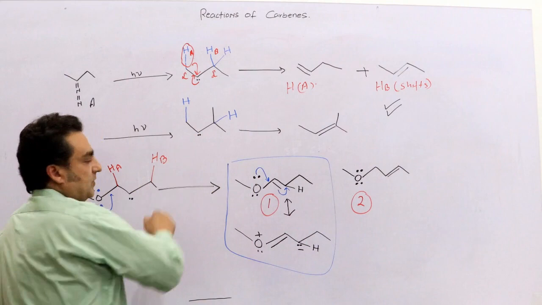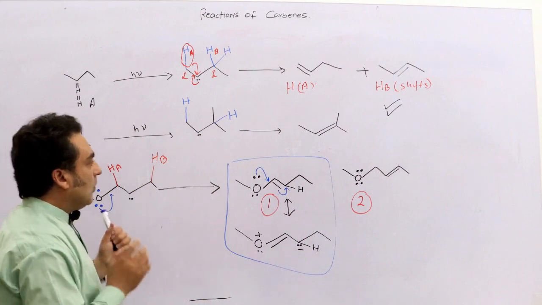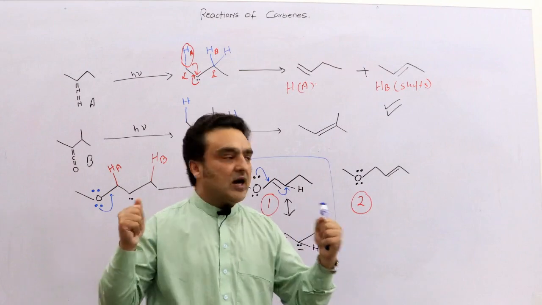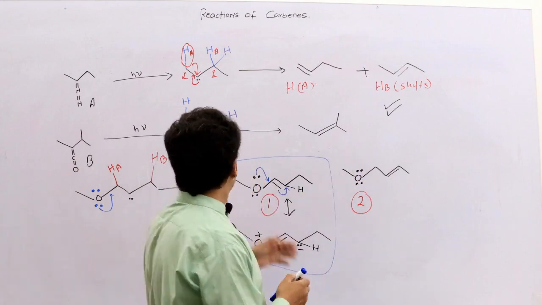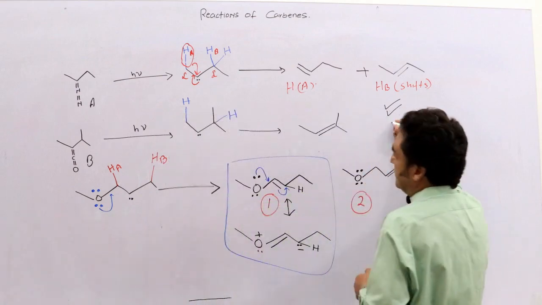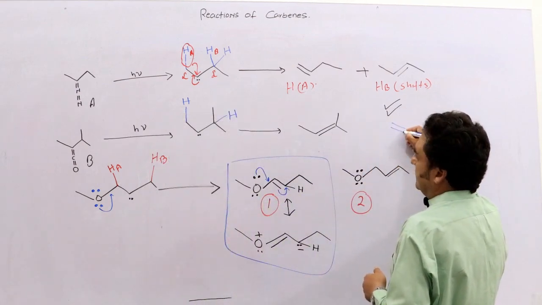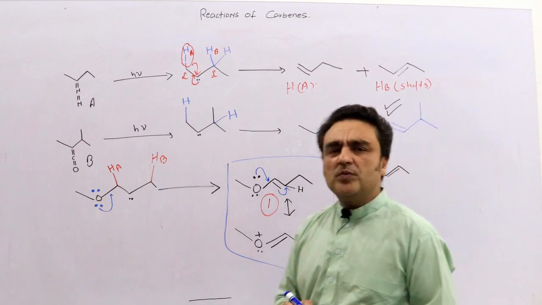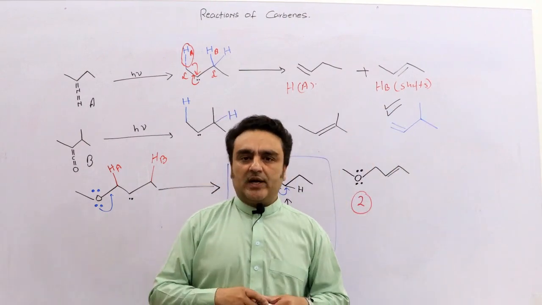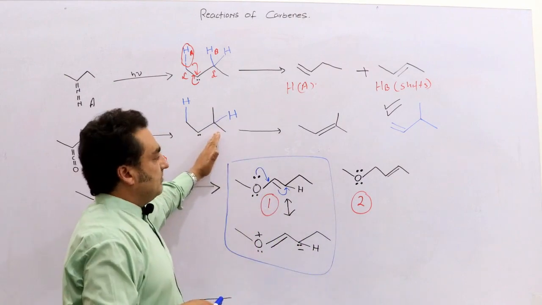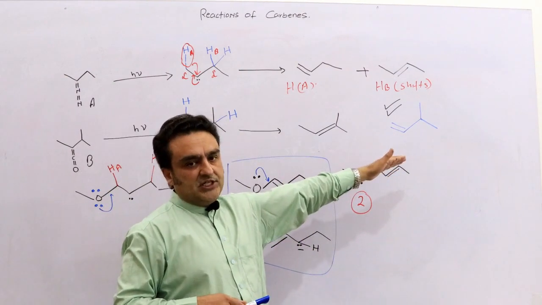What about the other product? Again, I say that, oh, a more substituted double bond is produced. Wow, and the other will be a very less substituted double bond. Okay, we can make this argument, but this is not the case, and believe me, no one is going to buy it. The reality is, here a big strain is released.